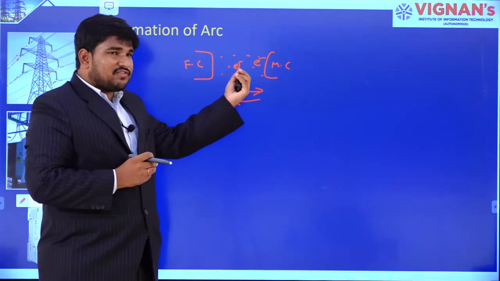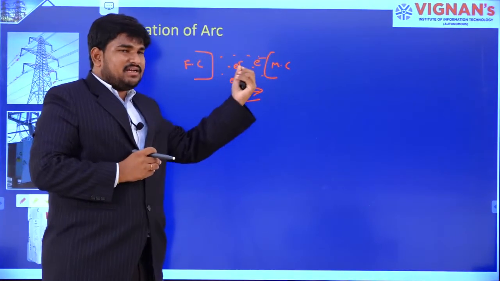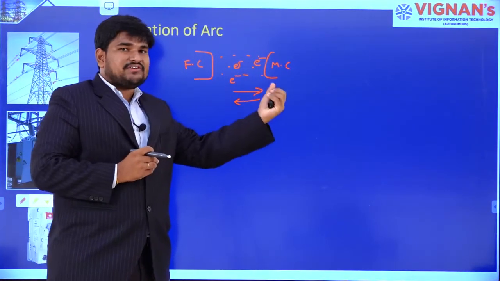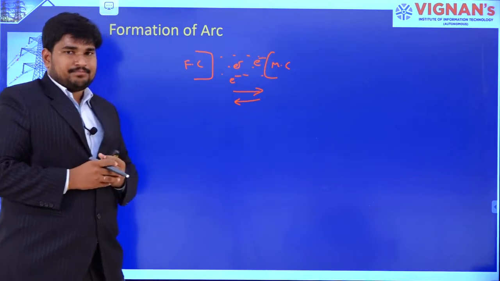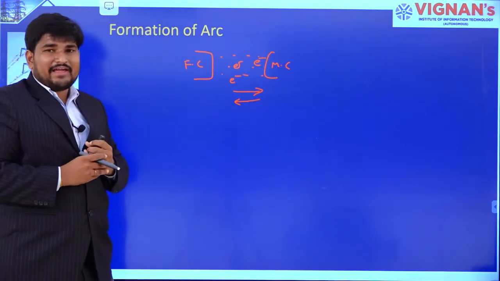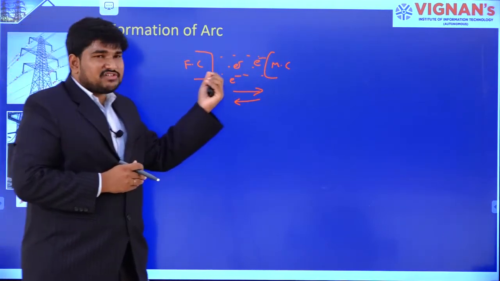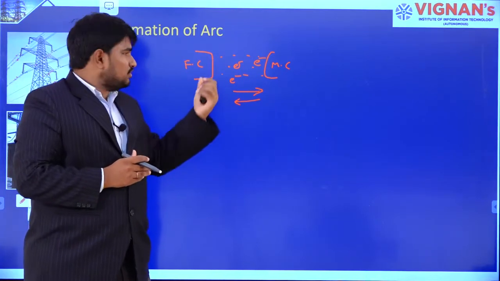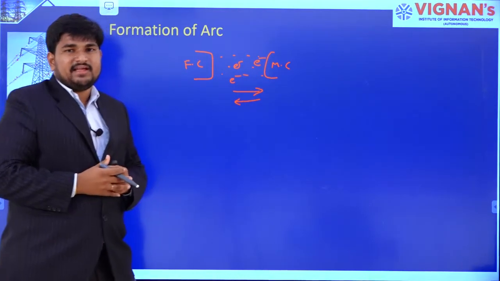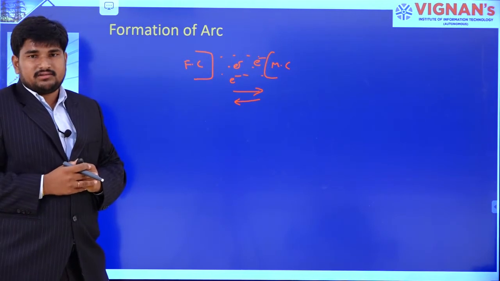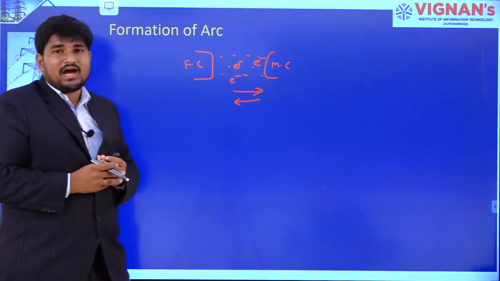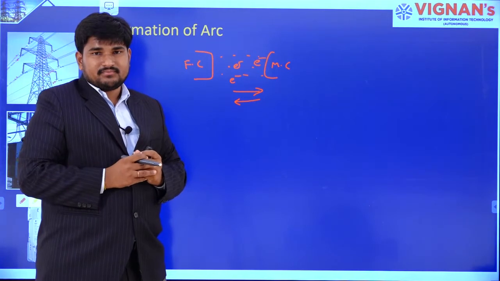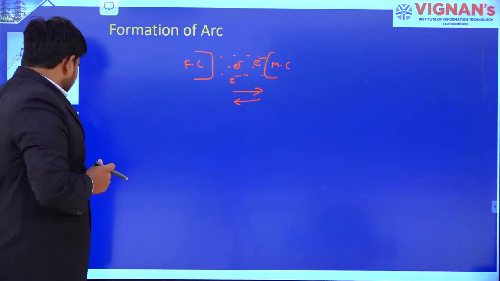The ionization of the particles between fixed contact and moving contact will create the arc. But in case of vacuum circuit breaker, there are no particles in between fixed contact and moving contact. Then how will the arc form in a vacuum circuit breaker?